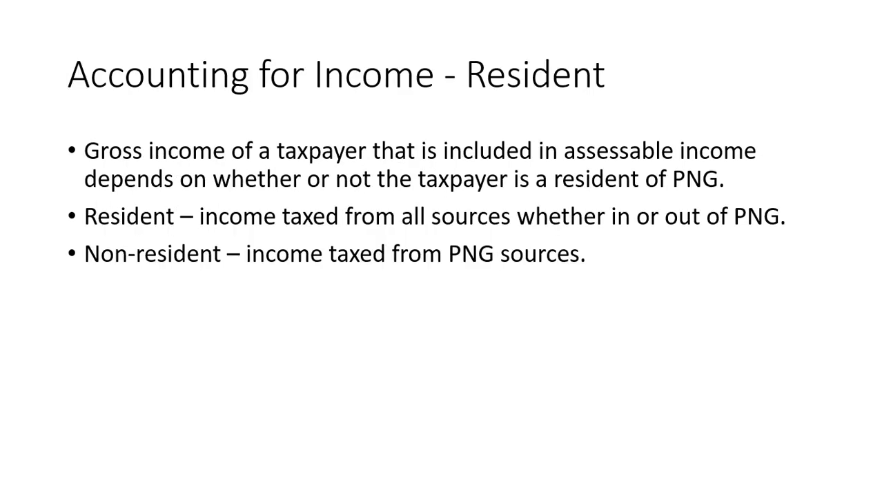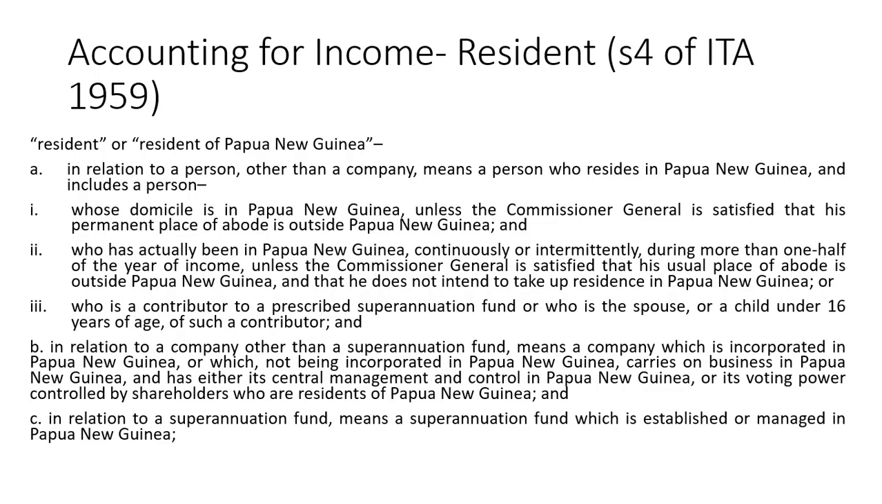Now, accounting for income, resident. The gross income of a taxpayer that is included in assessable income depends on whether or not the taxpayer is a resident of PNG. So, coming back to our previous discussion, for a resident, from all sources, any income that you receive or derive will be part of the assessable income. For a non-resident, only income that you have derived and sourced within Papua New Guinea. Now, how to determine whether the person is considered a resident for taxation purposes?